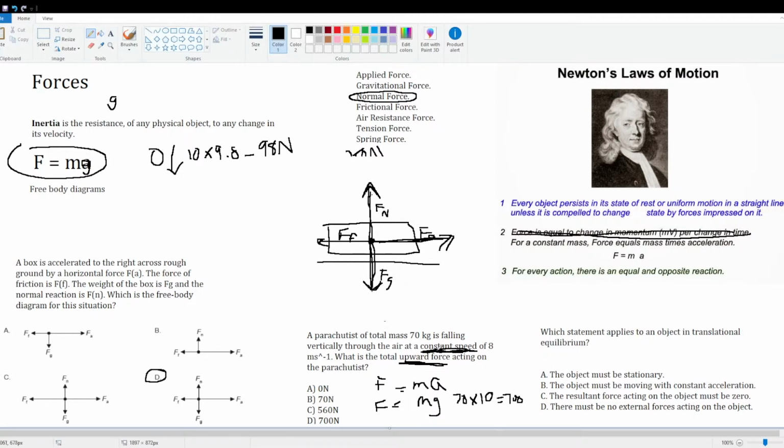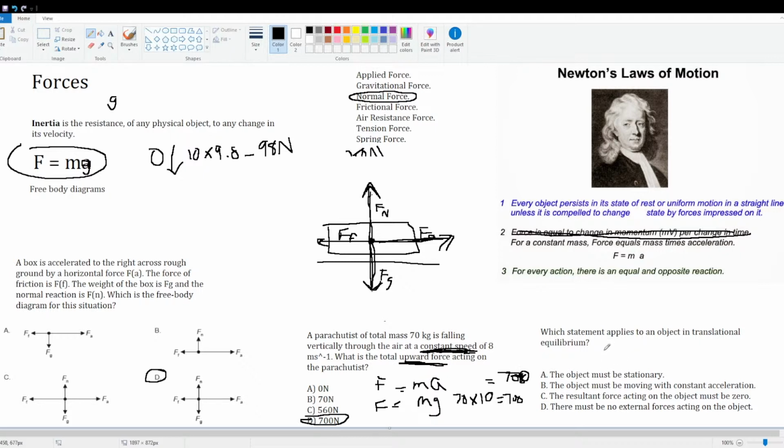Now he's moving at constant speed. Doesn't even matter what his speed is. It's constant. So if it's constant, then his upward force is going to be exactly the same, right? Because there's no resultant force. So his upward force has to be 700. And would you look at that? 700 is an answer, and that is the correct answer. I think adding in the 8 meters per second is just to kind of throw you off. It's telling you that he's moving at constant speed, which should tell you that the downward force and upward force are exactly the same.